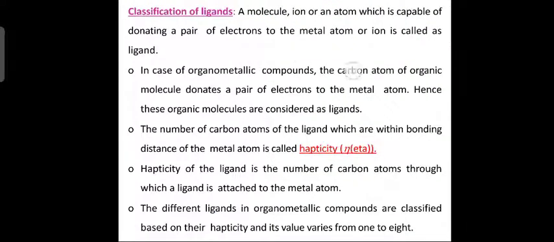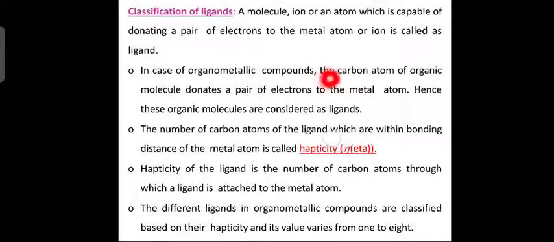Next slide. Now, classification of ligands. A molecule, ion or atom which is capable of donating a pair of electrons to the metal atom or ion is called a ligand. This you know. So, what is a ligand? A ligand is an atom or group of atoms which is capable of donating a pair of electrons. In the case of organometallic compounds, the carbon atom of the organic molecule donates a pair of electrons to the metal atom. Hence, these molecules are considered as ligands.